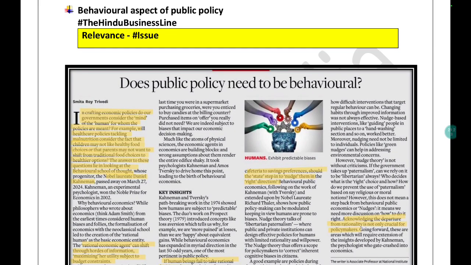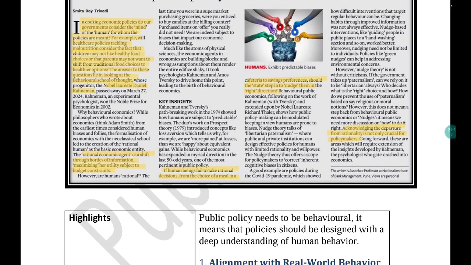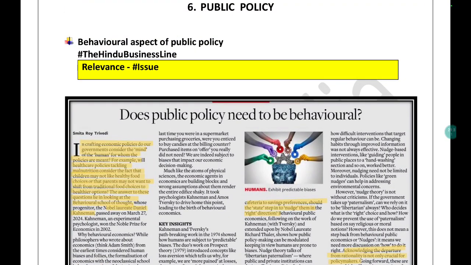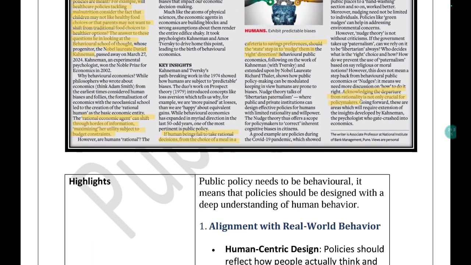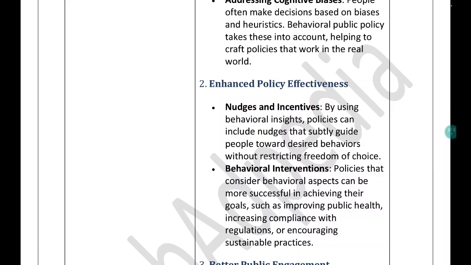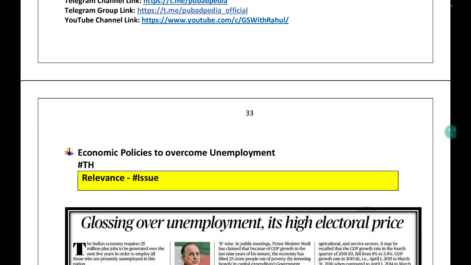So this article is talking about the behavioral aspects of public policy. It was in the Hindu Business Line. It is a very important article insofar as your static portion of public policy is concerned. You just need to have some idea with respect to this article. This is a very self-explanatory article. You can read it from here.